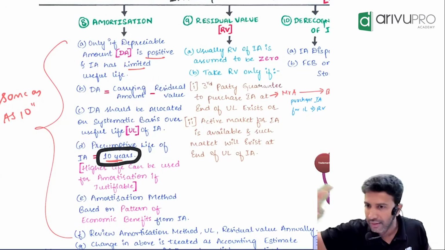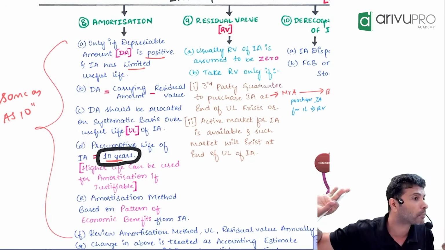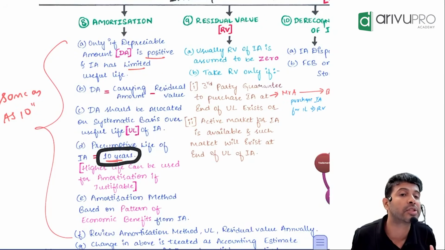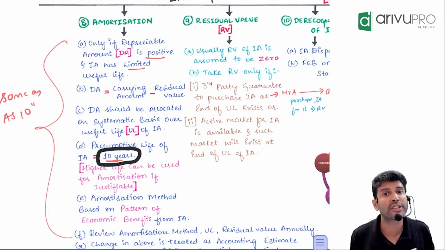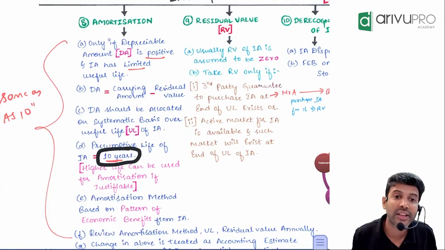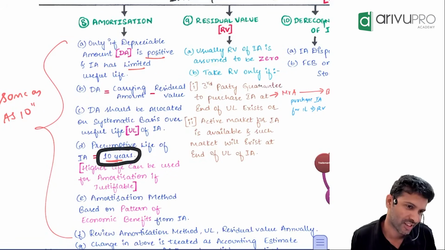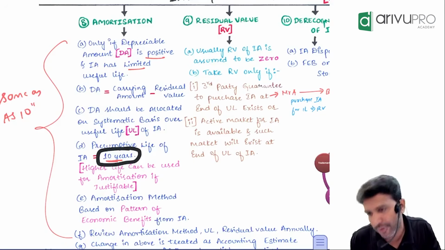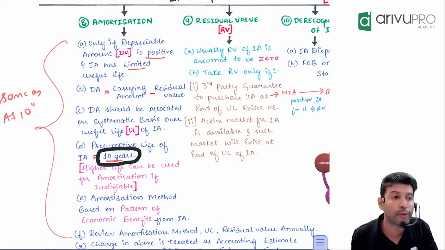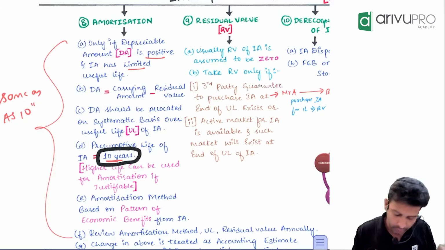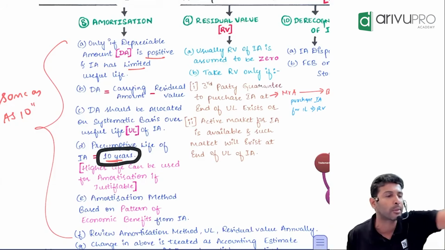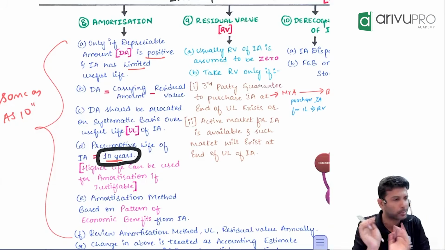If life is not given, you will take it as 10. Life is given as 8, which one will you take? 8. Life is given as 15? That is subjective. If you can prove why 15, then you can take 15. If you cannot prove, then 10. If you can justify, you can take more than 10. If you cannot justify, maximum you can take is only 10. This is the concept of presumptive life.